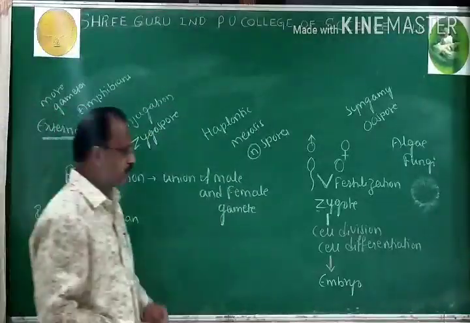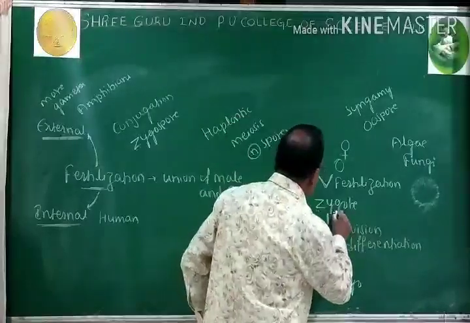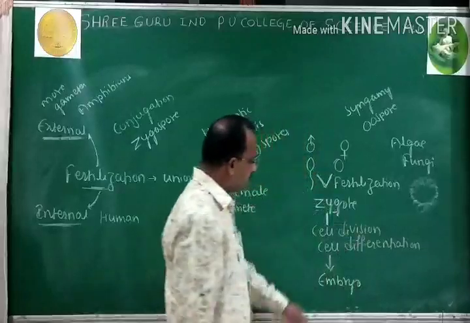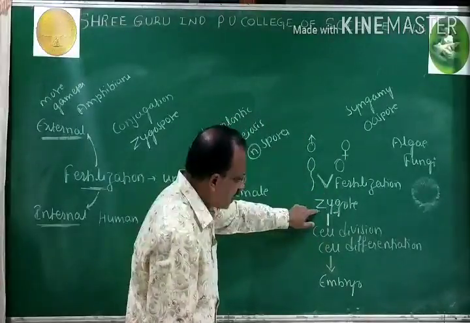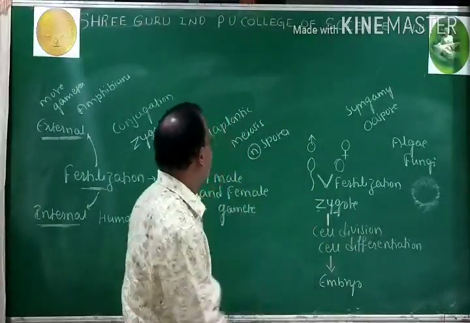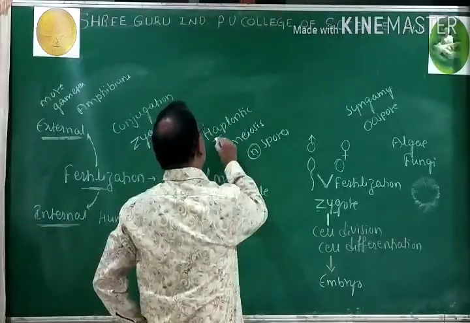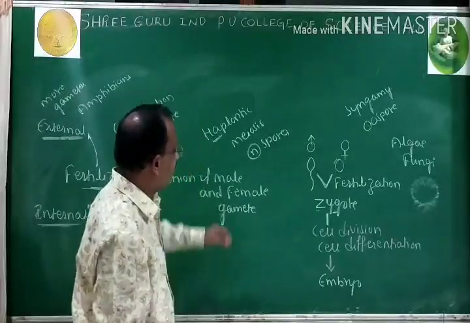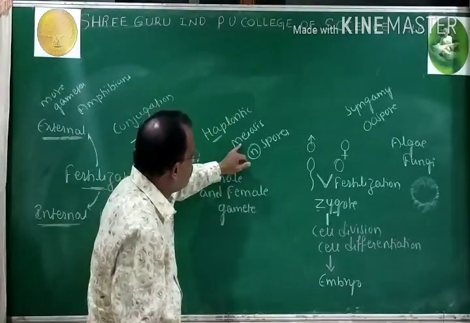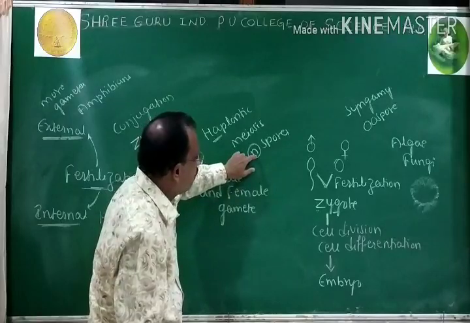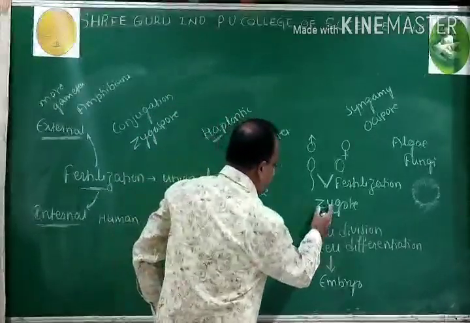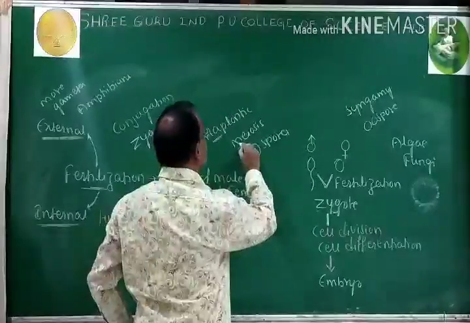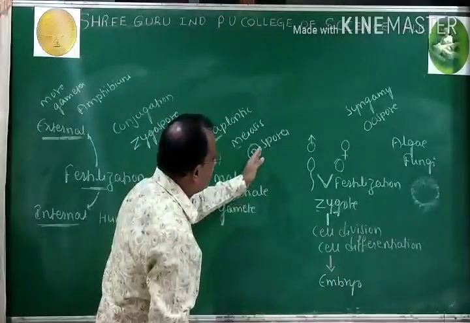Now look over the next matter. Zygote. Union of male and female gamete is called as fertilization, and the resultant cell is called as zygote. In case of plants with haplontic life cycle, zygote will undergo meiosis and produces haploid spores.